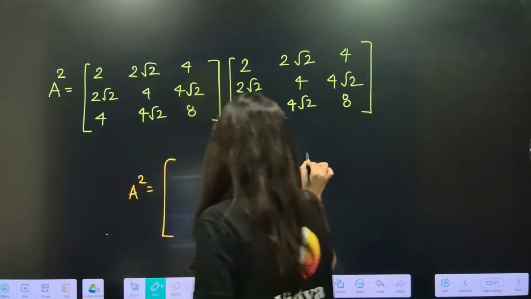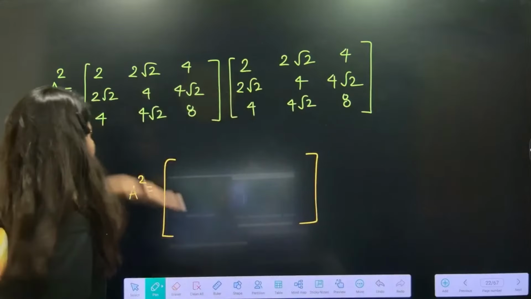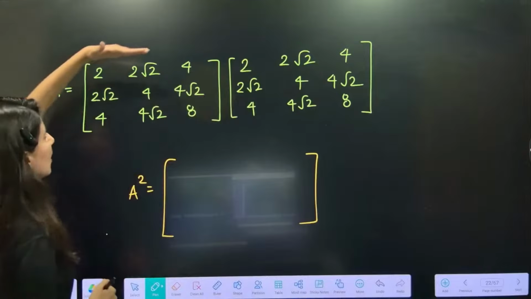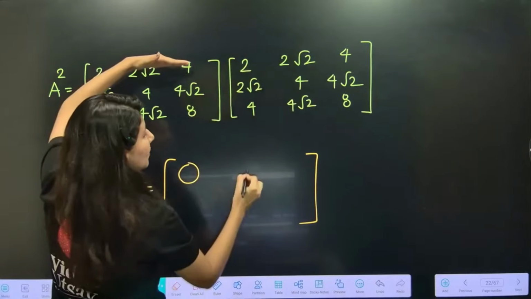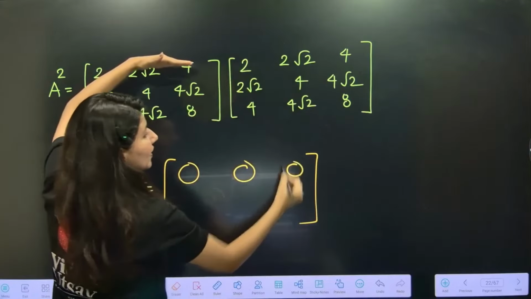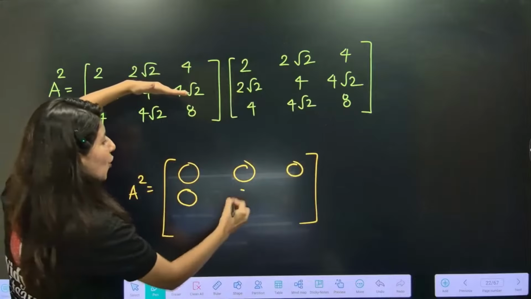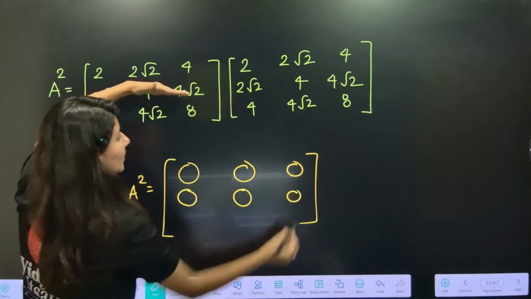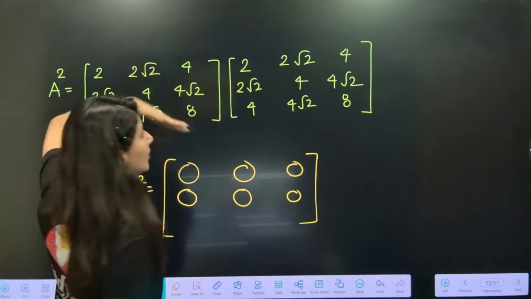And you know what? We are looking for the third row. How will we get the third row? By multiplying row 3. See, row 1 into column 1, row 1 into column 2, row 1 into column 3, then row 2 column 1, row 2 column 2, row 2 column 3. I am interested in the third row now. Row 3 column 1, row 3 column 2.